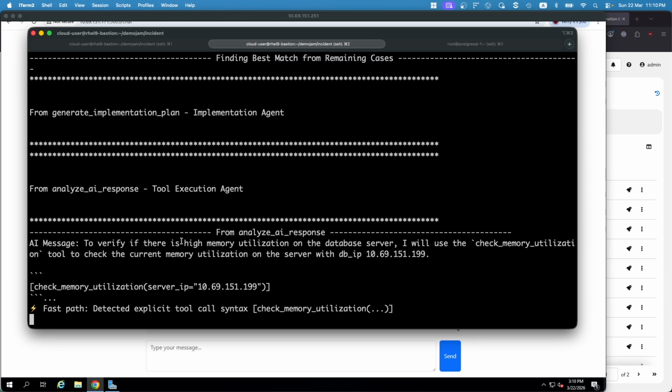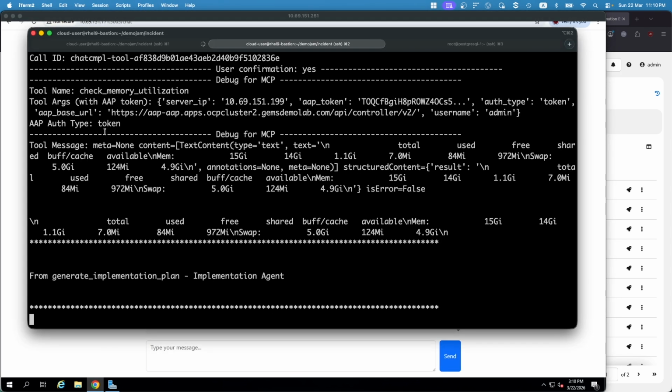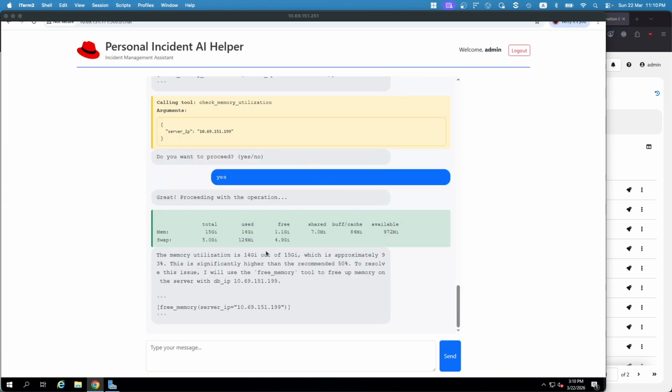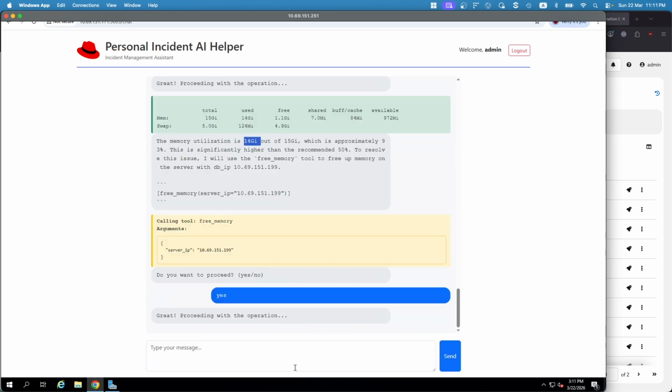We can see that the next most probable root cause is high memory utilization on the database server, which is what we wanted to look at next. The memory utilization is very high, approximately 93%. We have set a threshold of 50%, and hence the chatbot, with the agents behind it, is suggesting to run the tools that will free up the memory. So I'm going to say just continue on. I'm the human in the loop, the one who says, okay, this is a good idea, let's go on.